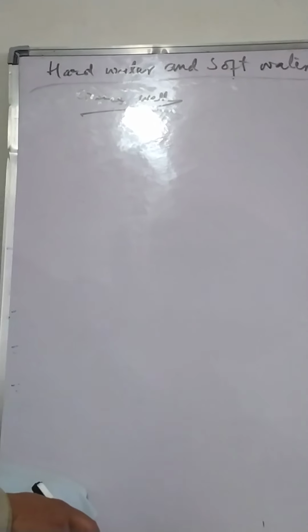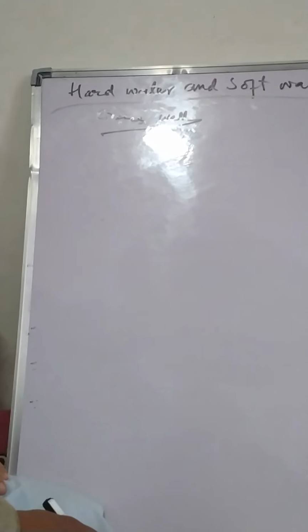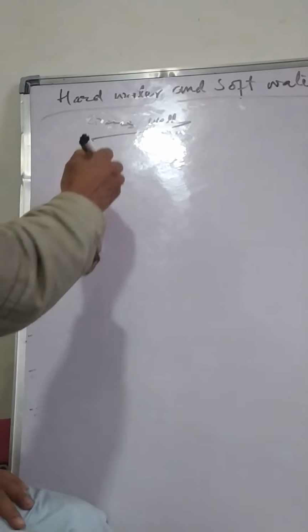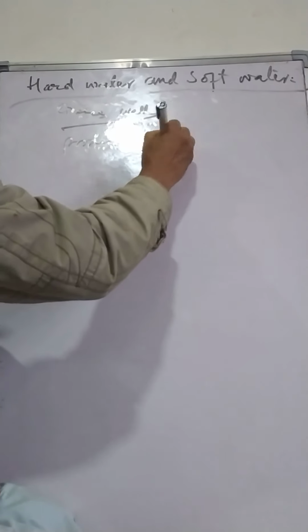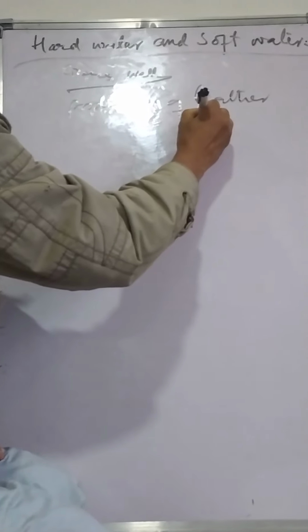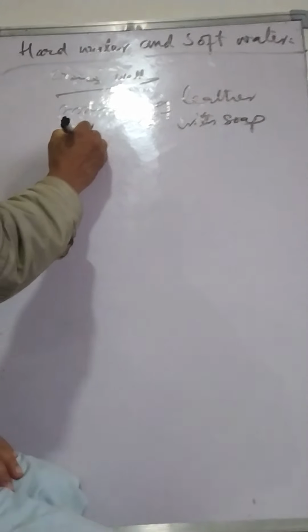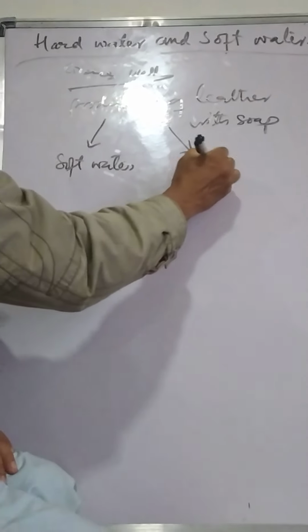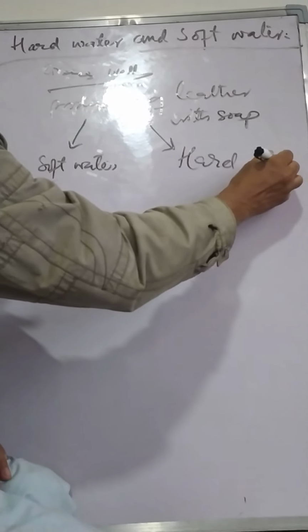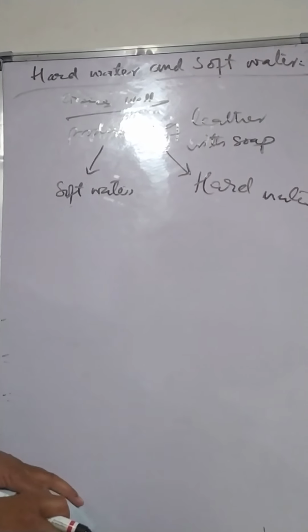On the basis of these we have a special type of classification which is based upon production of lather with soap. On this property, we classify water into two types. One is called soft water, the other is called hard water. This is on the basis of production of lather with soap, and this determines many very important properties.